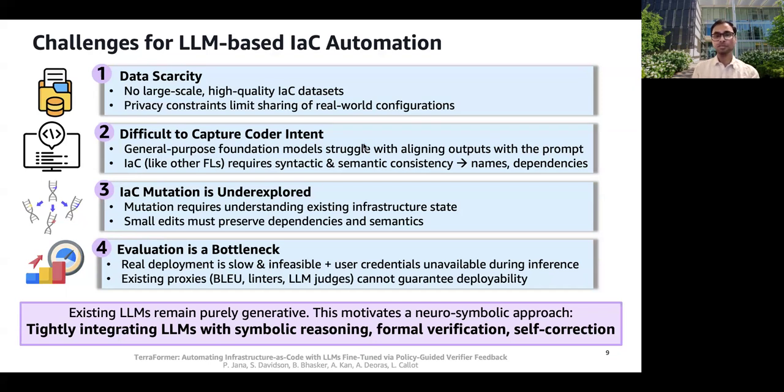And fourth, evaluation is a bottleneck. Cloud development is too slow for inference time verification, and proxies like BLEU score cannot guarantee deployability. So overall, this motivates a neuro-symbolic approach that tightly integrates LLMs with symbolic reasoning, formal verification, and self-correction.